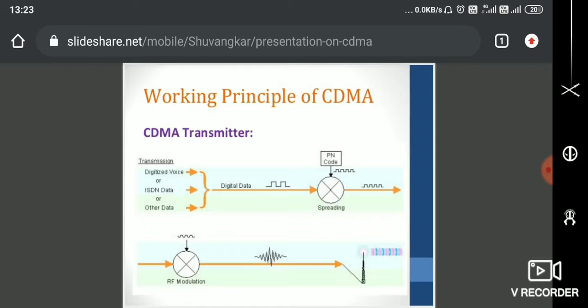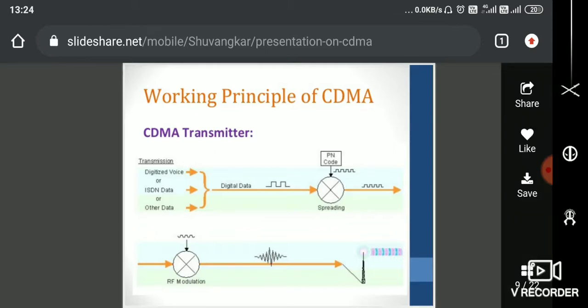It uses 2 types of spreading. One is frequency hopping spread spectrum, and the other is direct sequence spread spectrum. So there are 2 varieties. For both spreading concepts, the reference is the PN code, which is generated by a PN, pseudo noise, sequence code generator. PN means pseudo noise code. It is a random code generated by a device called a pseudo noise sequence generator.